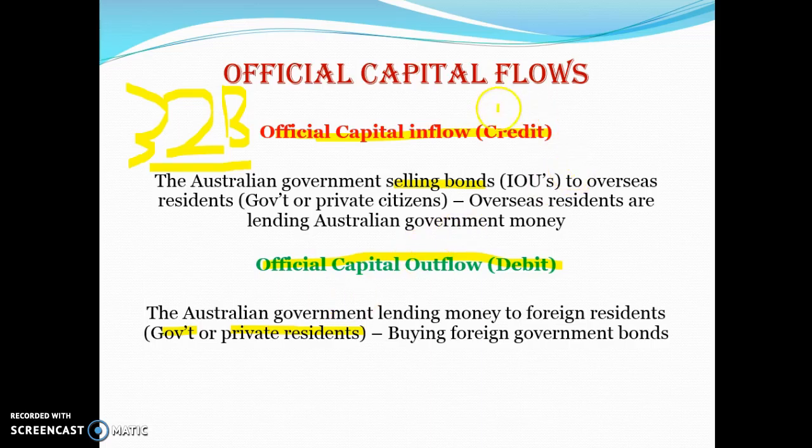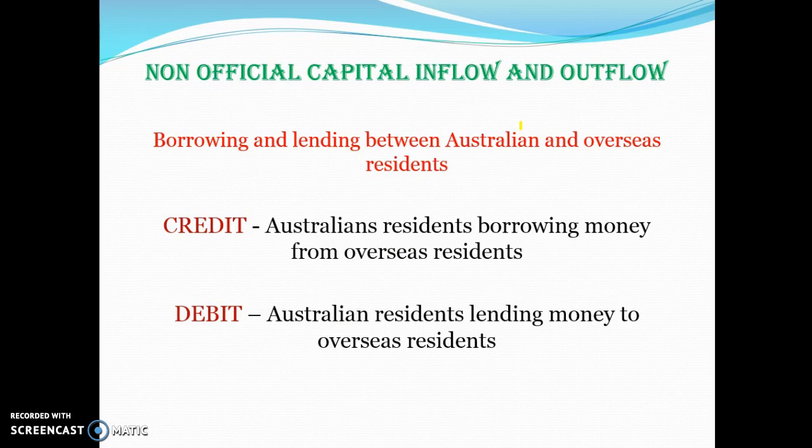Okay, credit is what, this is the key thing. Credit is when we're borrowing money because we're getting the money right now. It will hurt our current account in the future because we have to pay more interest, but for right now, if we're borrowing money, that is a credit.